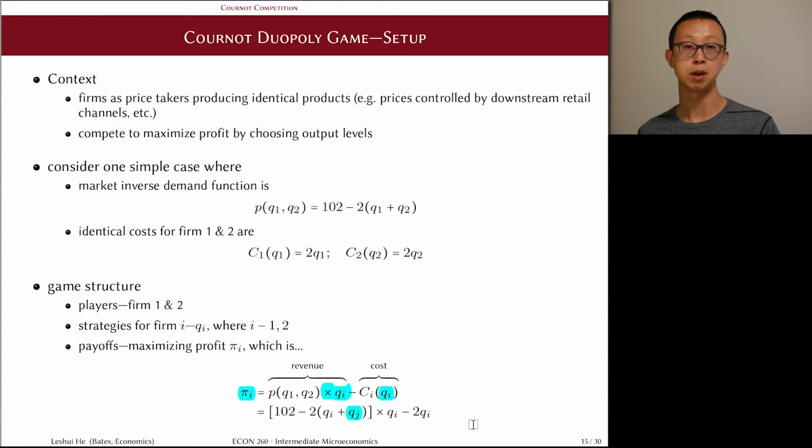Clearly, as we reasoned above, the belief about the opponent's play matters. As firm i, my belief about firm j's output level affects my marginal revenue, and therefore influences my decision. Because there are so many different output levels out there, the belief can be anything. So to pin down some outcomes that are consistent, we'll use the concept of Nash equilibrium.